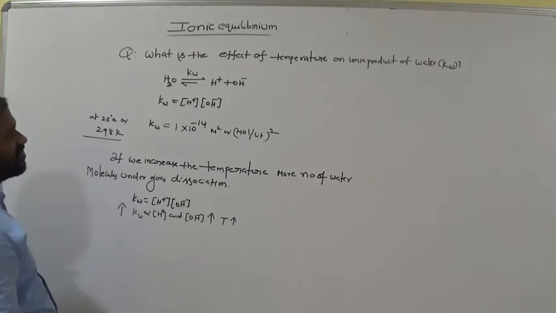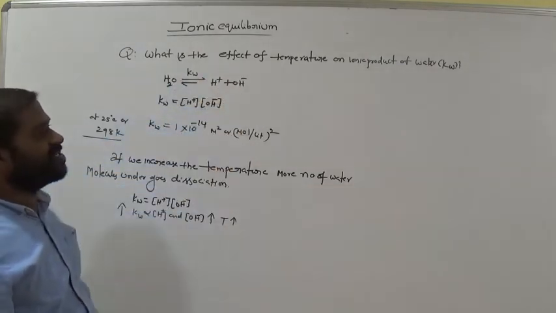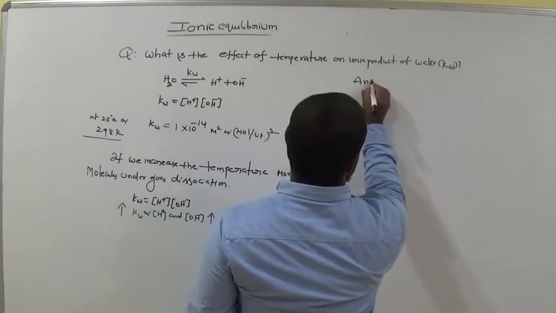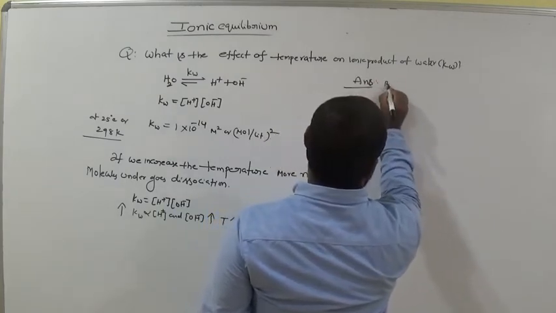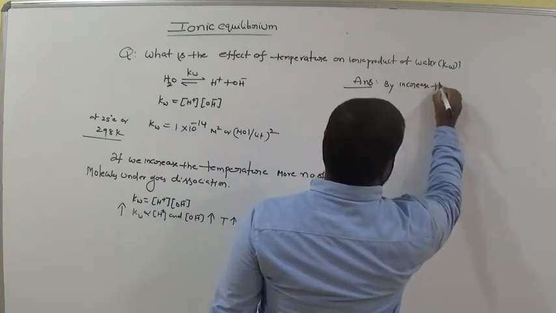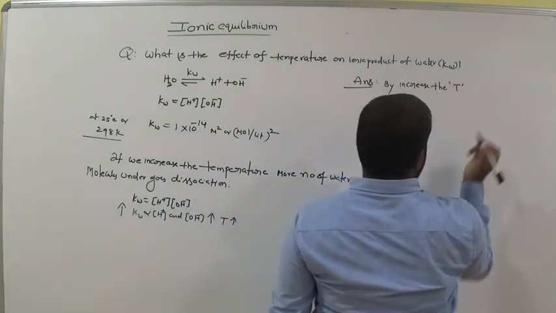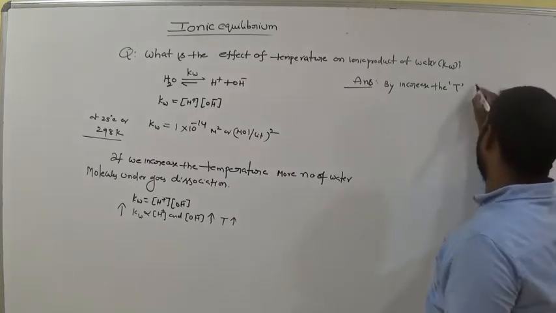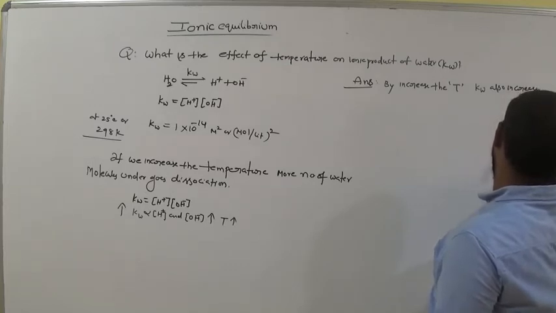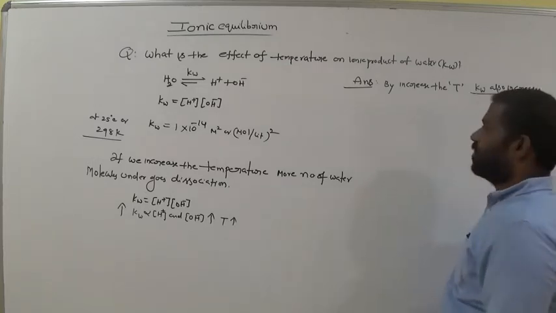So now what is the answer for the effect of temperature on the ionic product of water? By increasing the temperature, Kw also increases, a directly proportional relation. Why?